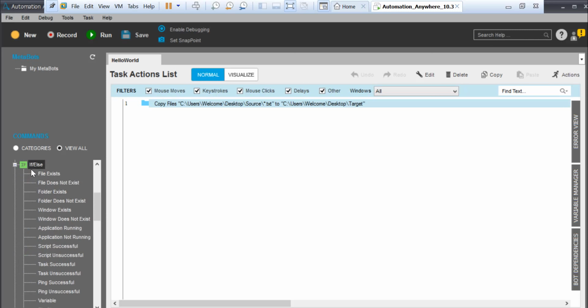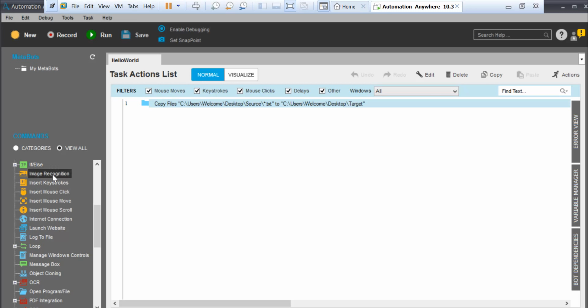Now if then else, it's a conditional block. Let's say if I get up at 6 o'clock, then I will go to the gym, and if I get up at 10 o'clock, then I will sleep again. It's just joking. So stuff like that, it's a conditional block, right? If you want to create a conditional block, you have worked with C language in your college, right? So that's the same thing, if then else. So that's the logic.